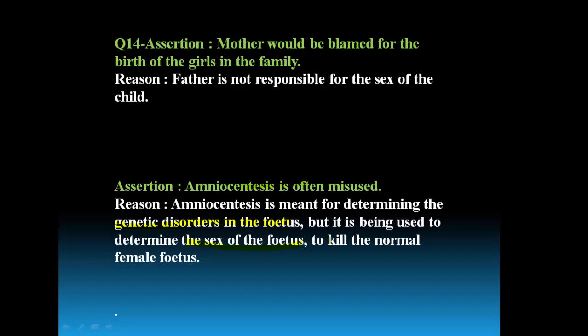And the very significant and wrong part of this is that, on the basis of the amniocentesis report, most normal female fetuses are aborted in our country. So amniocentesis is banned, and here the assertion is true, the reason is also true, and the reason is the correct explanation of the assertion.